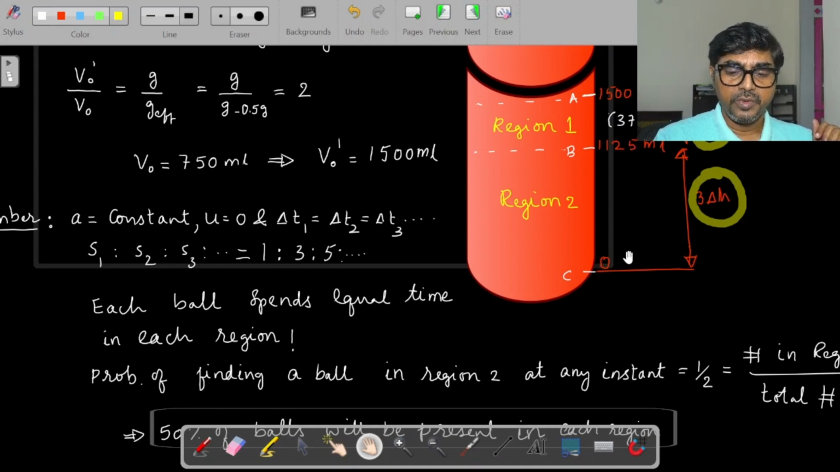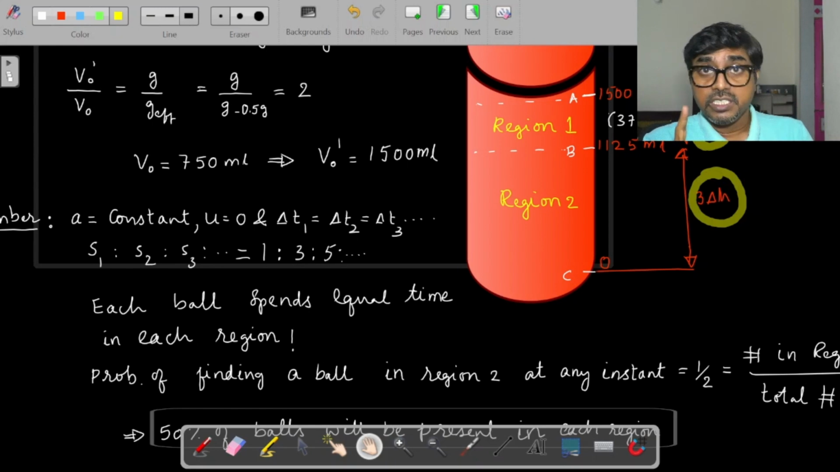So this 1125 is 3 times. Because volume is proportional to height, heights also would be in the ratio 1:3. So if this is delta H, this will be thrice of delta H. So the height ratio in region 1 and region 2 is 1:3.